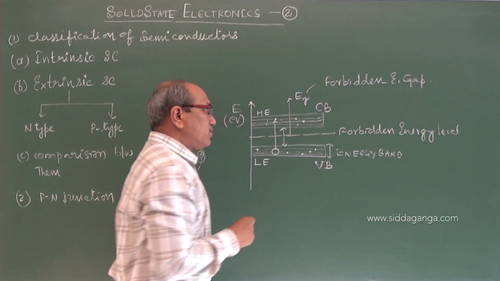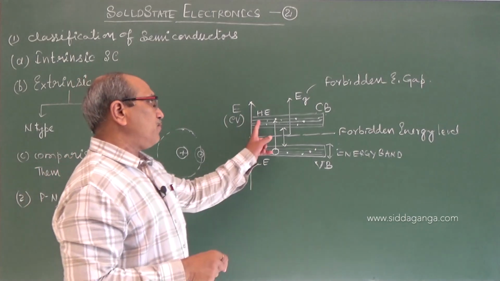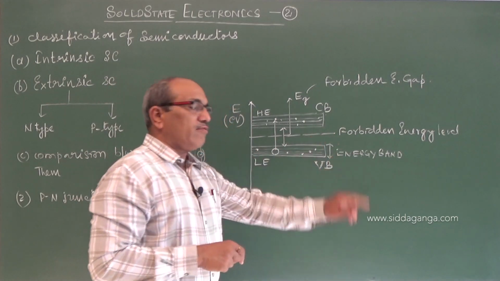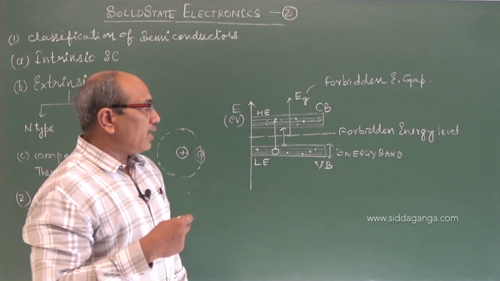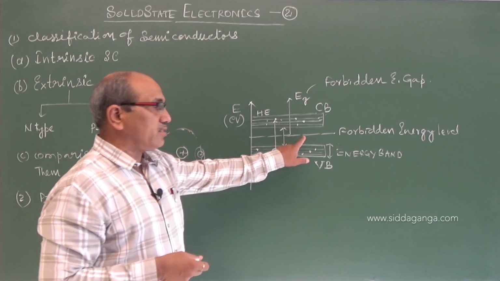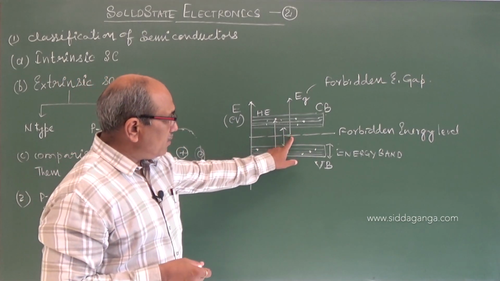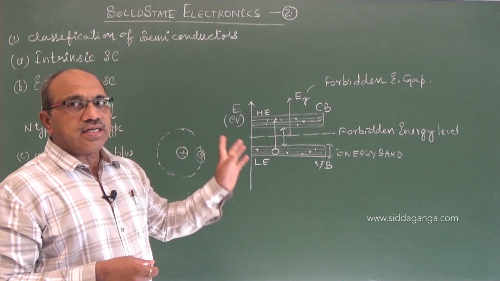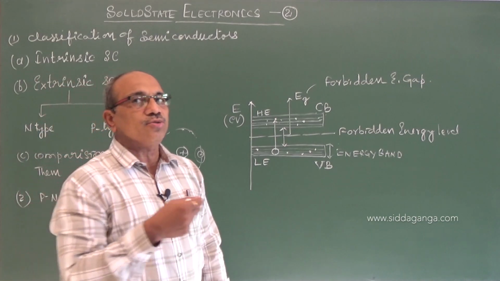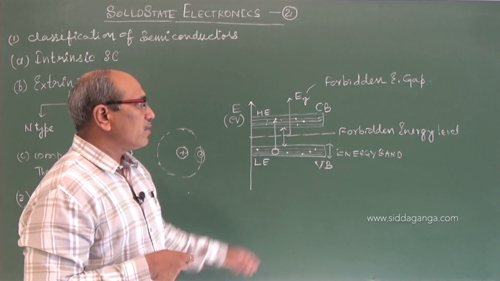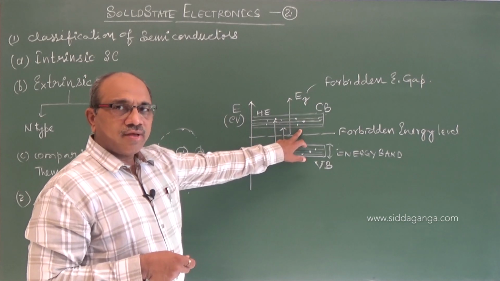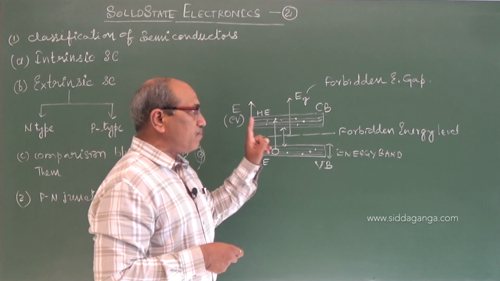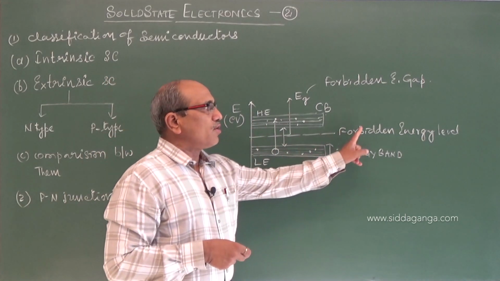Forbidden energy level is the average energy of the free electrons in the conduction band and that of the holes in the valence band, or I can say this is the maximum energy an electron in a pure semiconductor can possess at absolute zero. An electron in a pure semiconductor at absolute zero can possess an energy equal to the forbidden energy level.